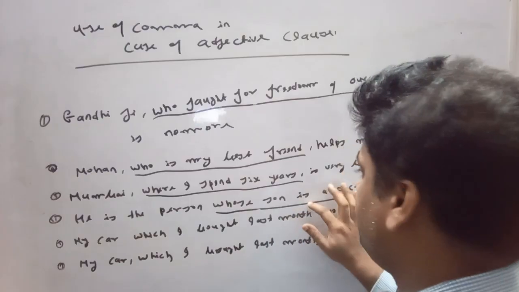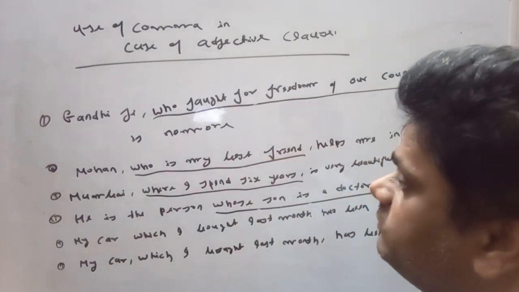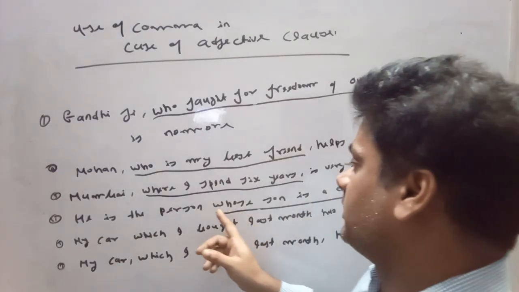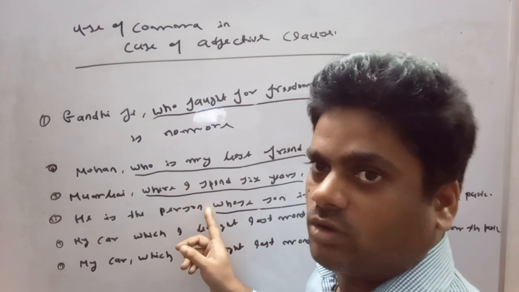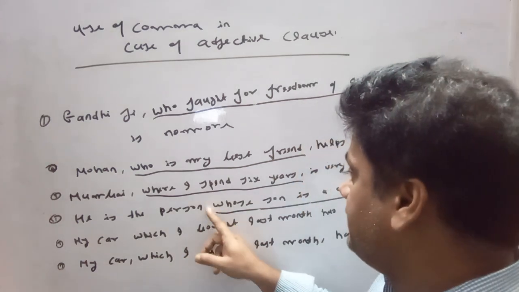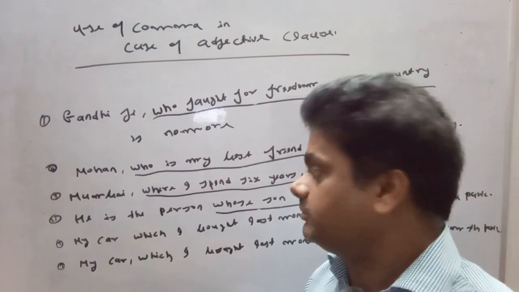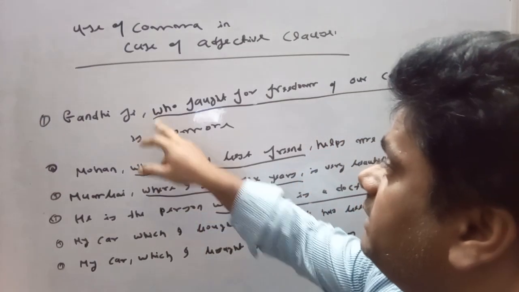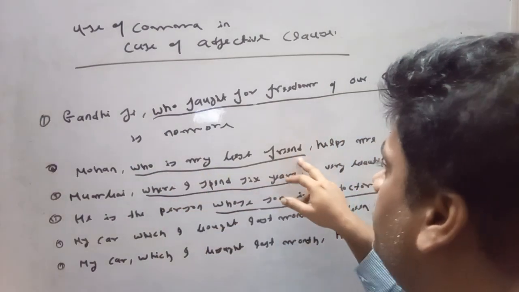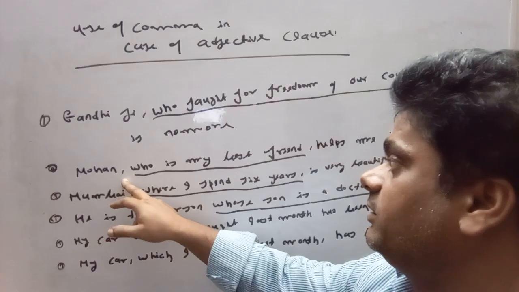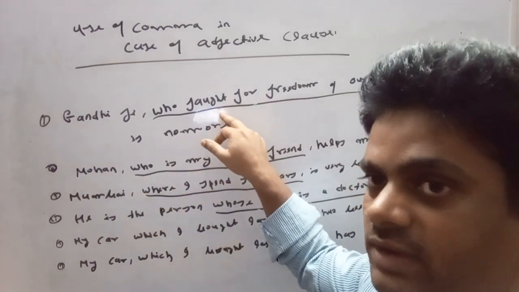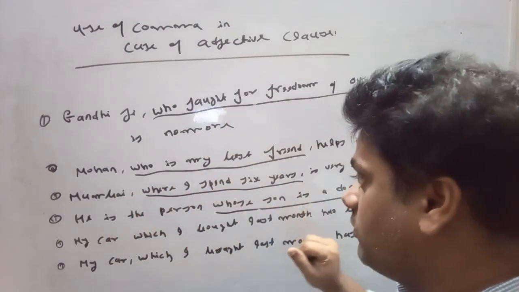So it is a defining clause, and in the case of a defining clause we cannot use a comma. Here we cannot use a comma. If it had been a non-defining clause, we would have used a comma, as in the case of Gandhiji and my best friend.